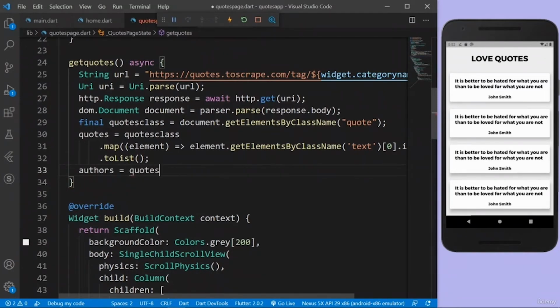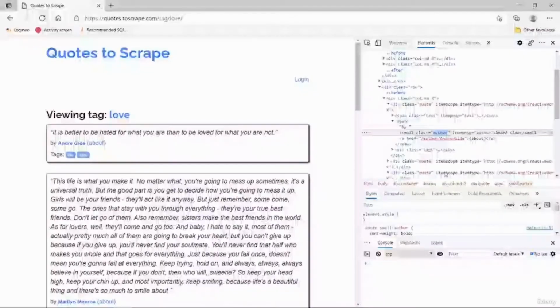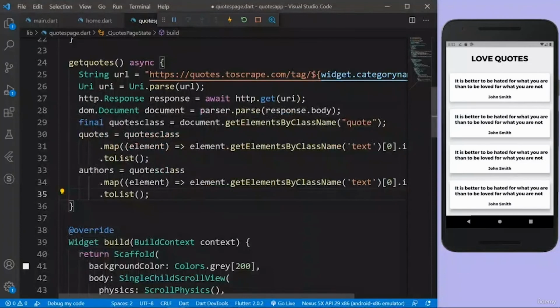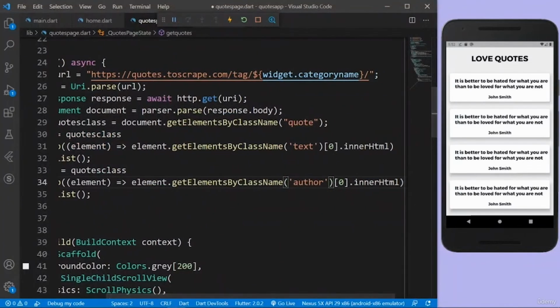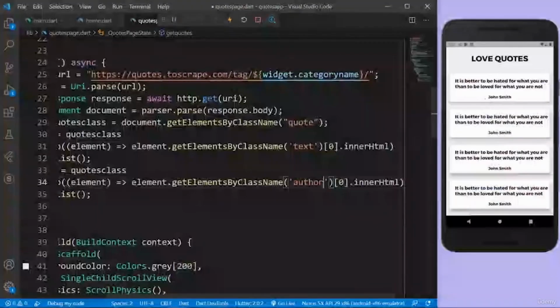I'm going to say quotesClass.map. I'll just copy this. And instead of the text class name, this time the class name is author. And this will also return a span because here it is wrapped in a span. And in that span we'll get the first index because this is actually just a one list item, and then we'll get the inner HTML.